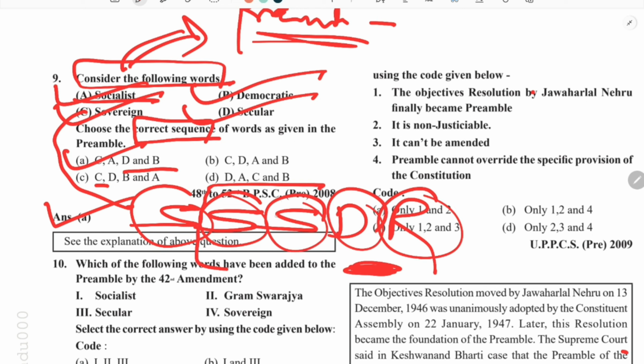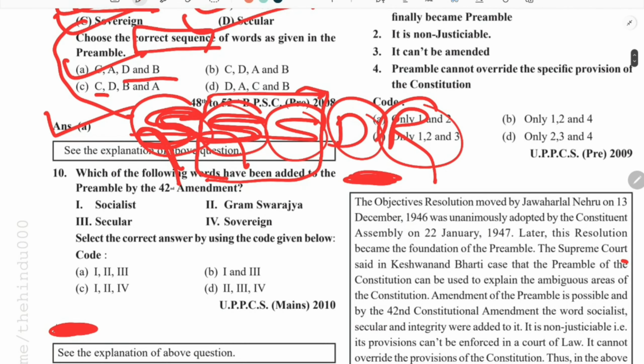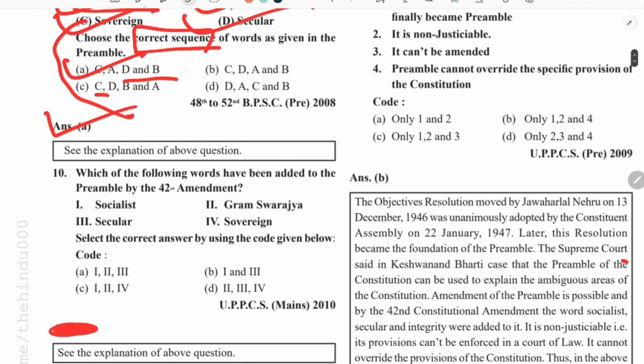These words, I told you, were added later. This sovereign word was earlier present in the preamble. So in this way you can remember that sovereign was there already, and socialist and secular were added later. In this way you can remember these words.